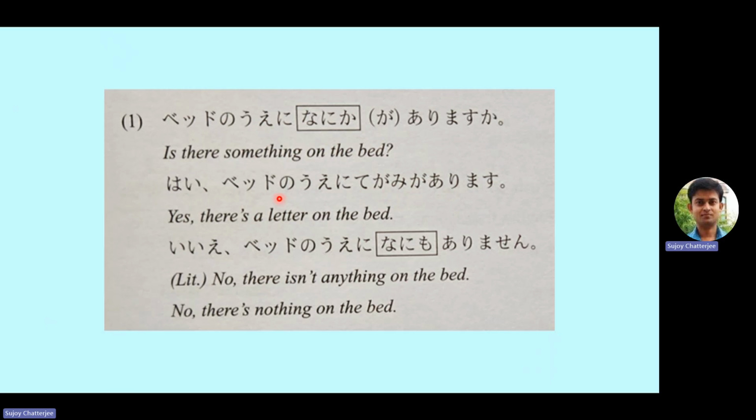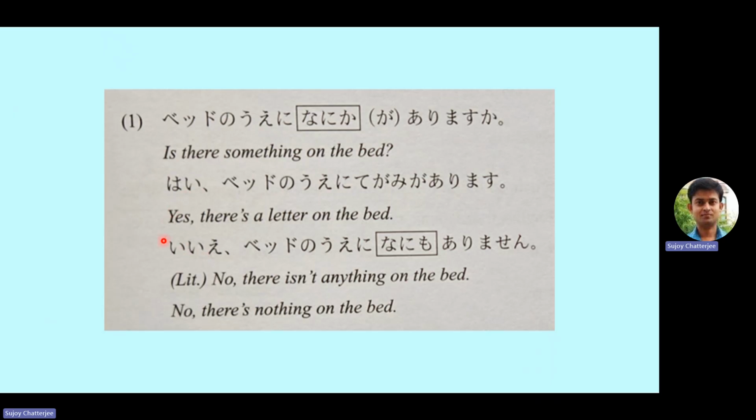So in the last lesson we had discussed ue, which means on the, so on the bed. Beddo no ue means on the top of the bed, on the bed. So the question is, is there something on the bed? Beddo no ue ni nanika ga arimasu ka? Hai, beddo no ue ni tegami ga arimasu.